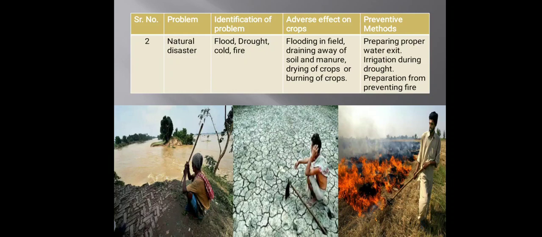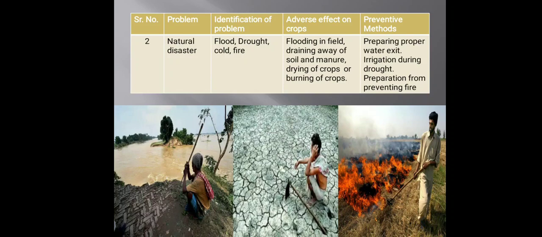After the second problem come some natural disasters like flood, drought, and fire. Flood and drought generally remove the topsoil of the field, which again reduces the fertility of the soil, whereas fire also damages the whole crop plants. So what kind of preventions can we use? We can provide a proper drainage system, or we can say preparing proper water exits, so that whenever a flood comes,